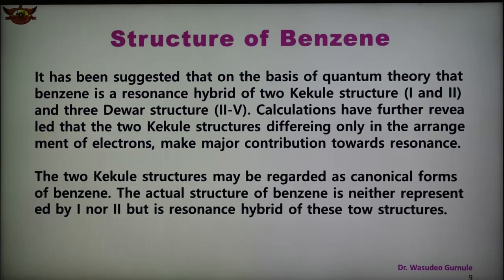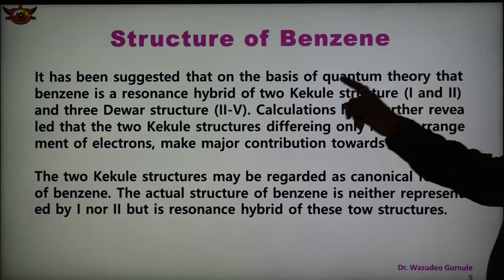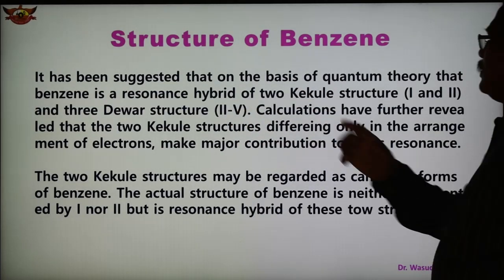It has also been suggested that structures 1 and 2 are the theoretical representation of benzene, and the actual structure of benzene is the resonance hybrid of the two structures. It is shown experimentally that in the resonance hybrid all the carbon-carbon bond lengths are 1.40 angstrom. Kekule structures are structures 1 and 2, and Dewar structures are 3 to 5.